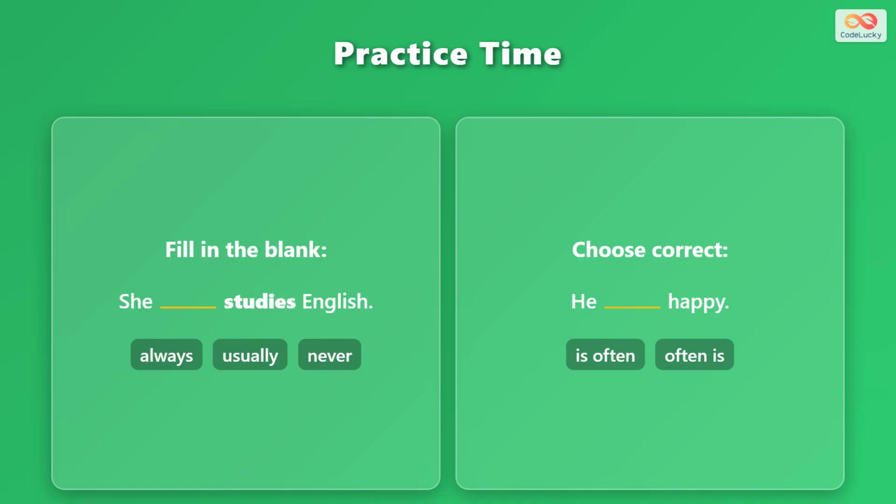Now practice what you learned. First sentence. She blank studies English. The adverb goes before studies, so choose always, usually, or never. Second exercise. He blank happy. Since it is the verb be, choose is often, not often is.